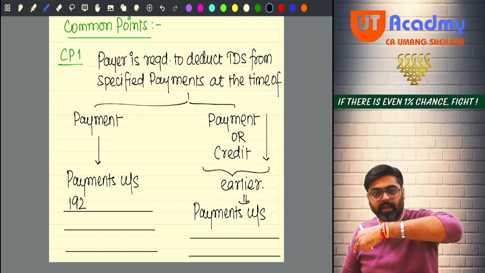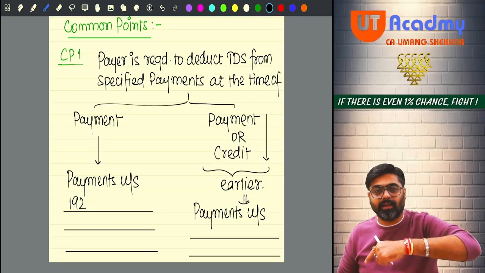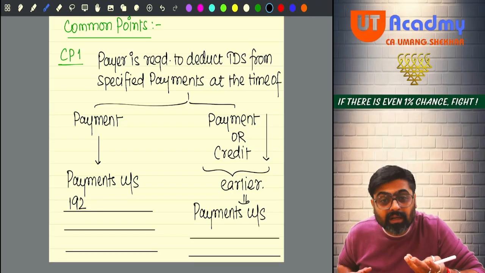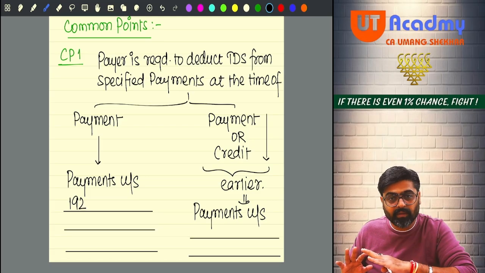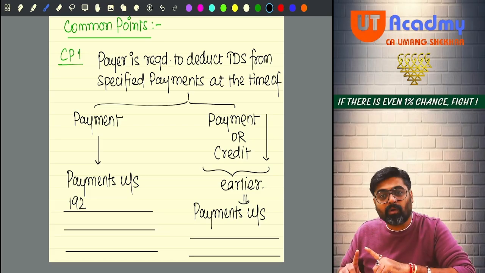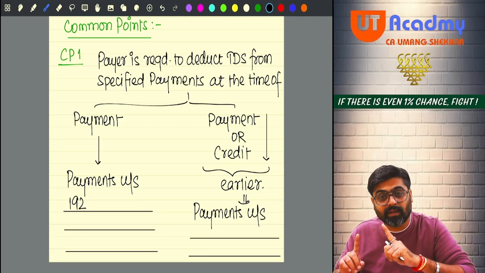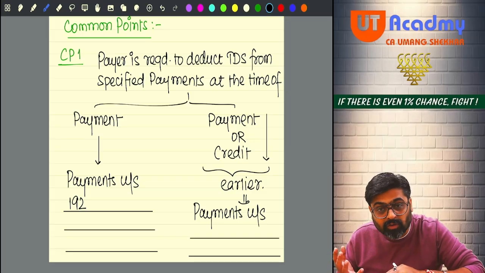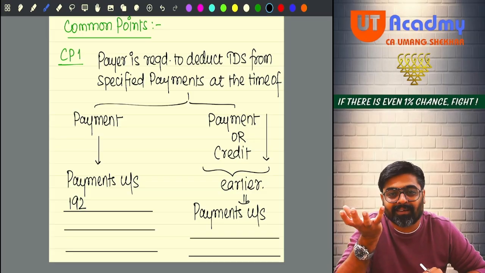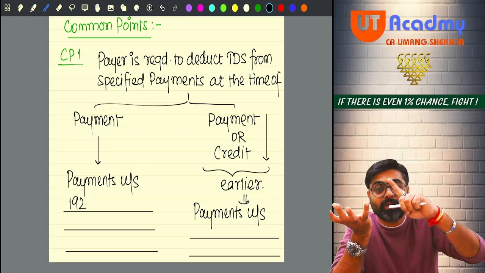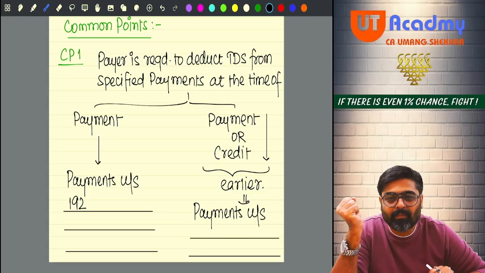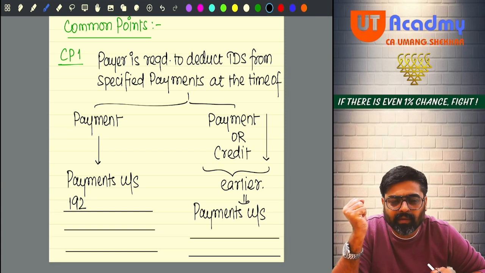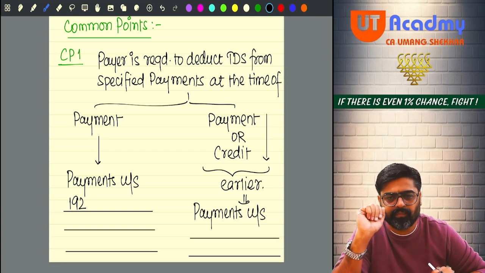Payment or credit, whichever happens earlier. So credit happened earlier, in the month of September. So the TDS on this amount must be deducted in the month of September. So this will be the TDS for the month of September. It has to be deposited to the government on or before 7th of October. Getting my point, everyone?